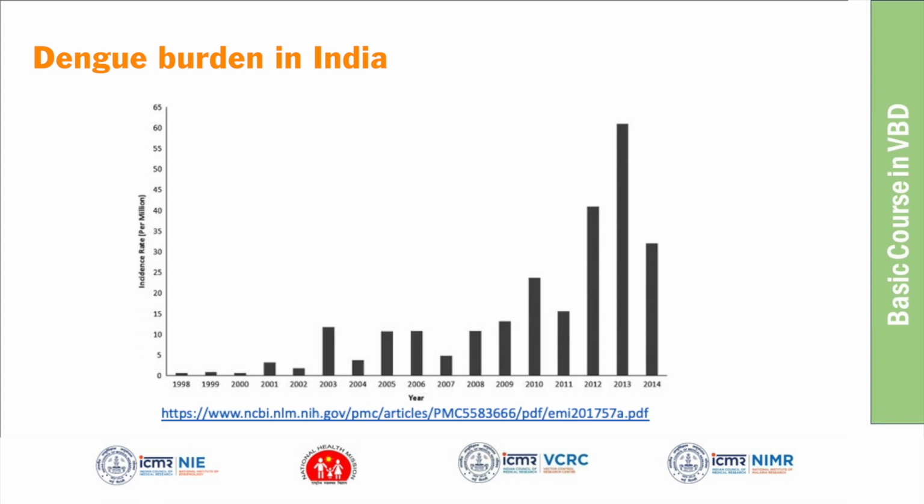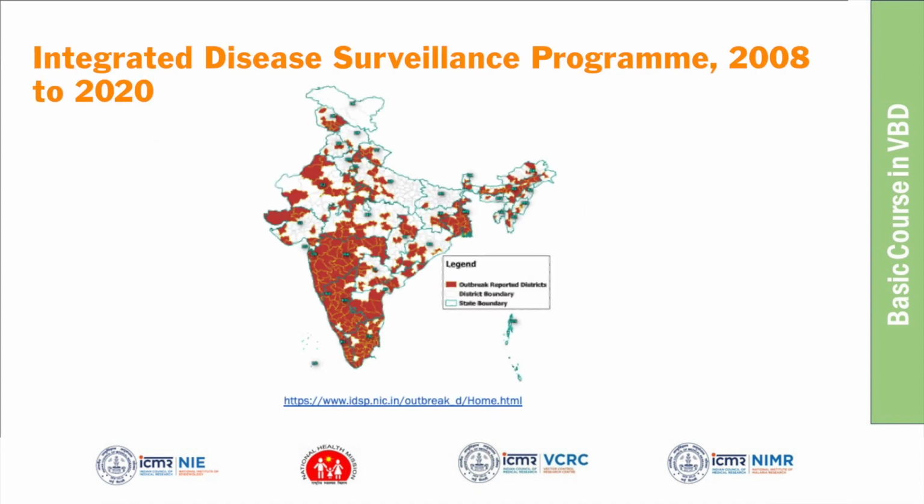After 2014, the data is available. I think the last 5 years of data is available on the NVBDCP website. You can refer to the state-wise number of cases. So for IDSP 2008 to 2020, this map is available on the IDSP website. You can see where the burden is high, where more outbreaks were reported.